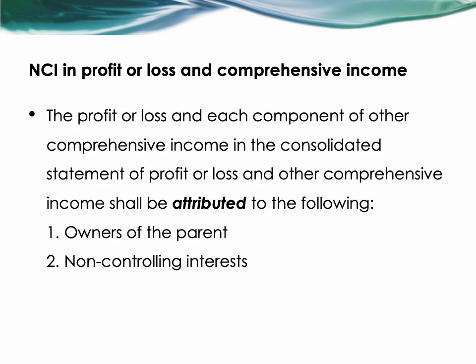While for the NCI in profit or loss and comprehensive income, the total comprehensive income is attributed to the two groups: the owners of the parent and the non-controlling interest. This attribution happens even if it results in the non-controlling interest having a deficit balance.